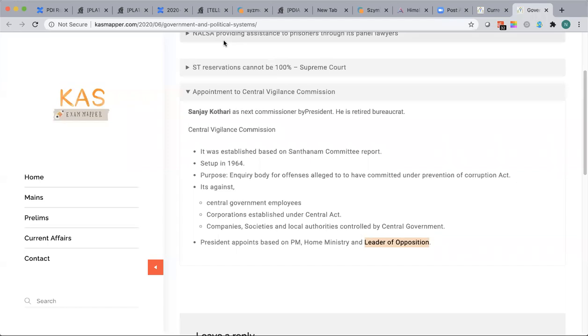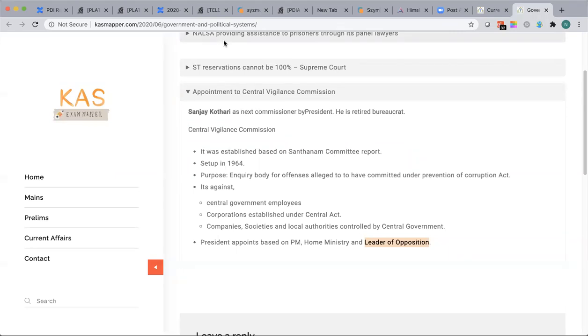So there is a typical clause. I think it's in the constitution, I don't know whether it's an act or not. The Leader of Opposition can come from an opposition party only. A leader of an opposition party. An opposition party can be recognized only if they have 10% of seats in Lok Sabha.